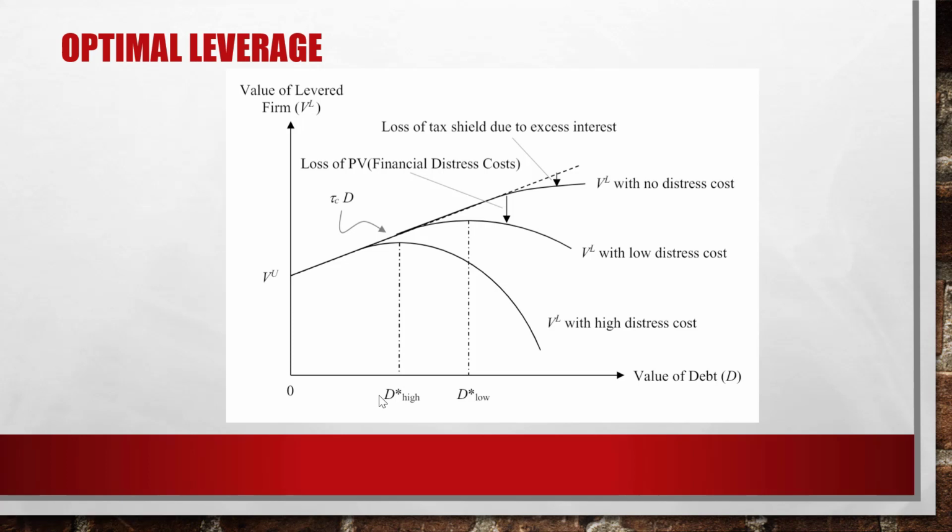See that? When the debt level rises further, the increase in present value of financial distress cost is larger than the increase in present value of the interest tax shield. So a further increase in debt level would reduce the value of the firm. You see that? So that is about optimal leverage.